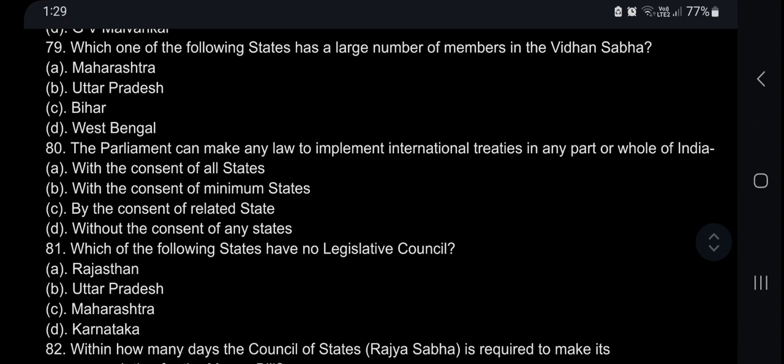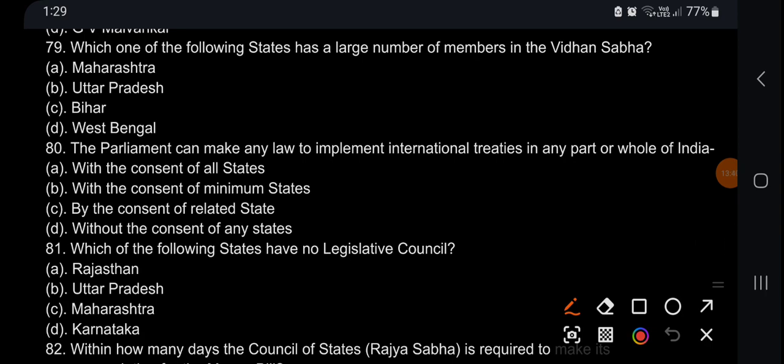Which one of the following states has the largest number of members in Vidhan Sabha? The largest number in state legislative council is UP. The parliament can make any law to implement international treaties in any part or whole of India without the consent of any states.